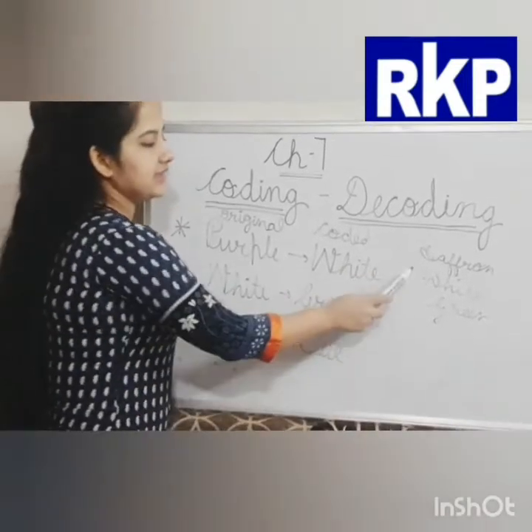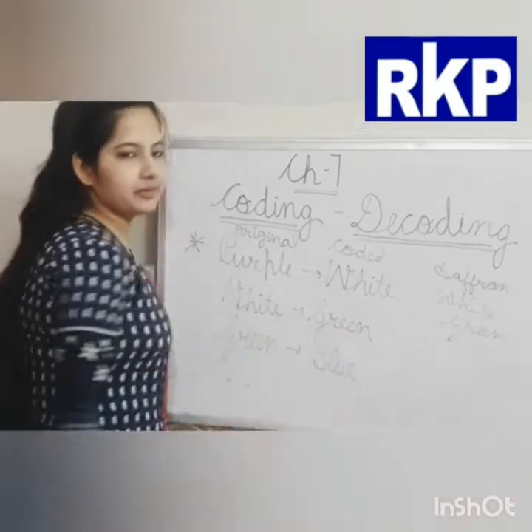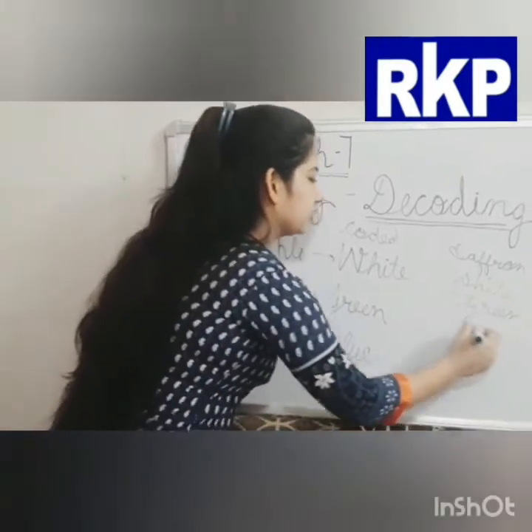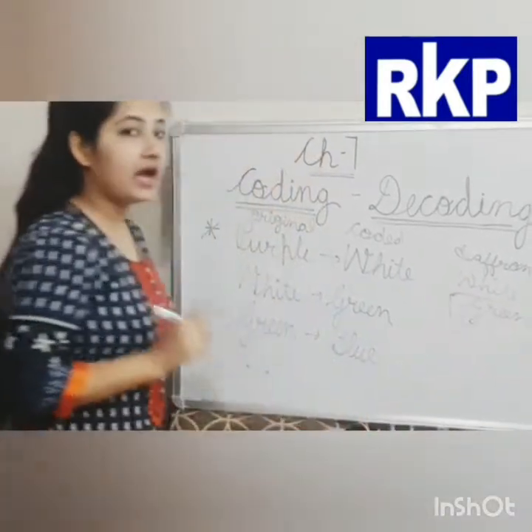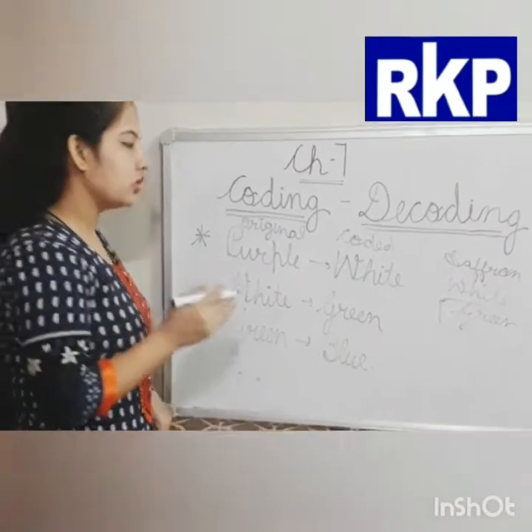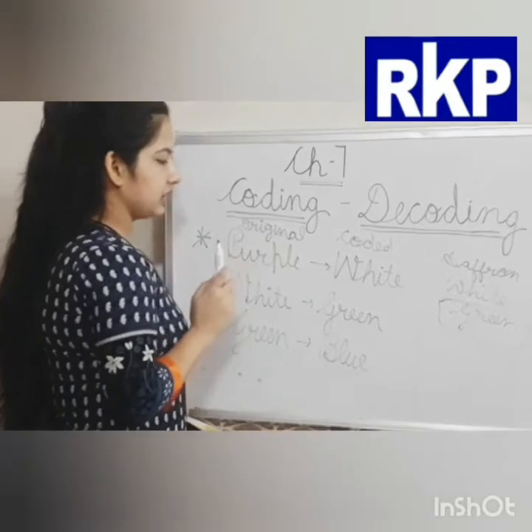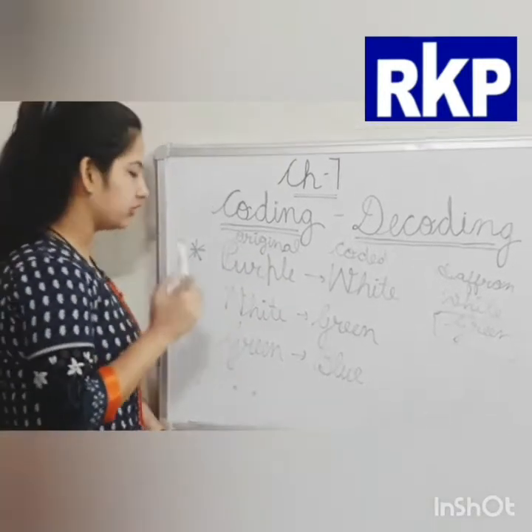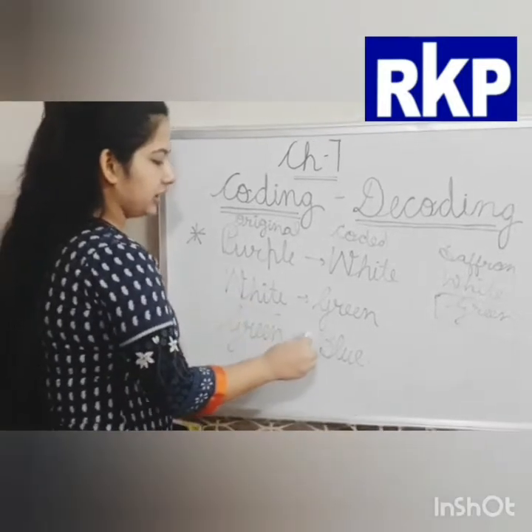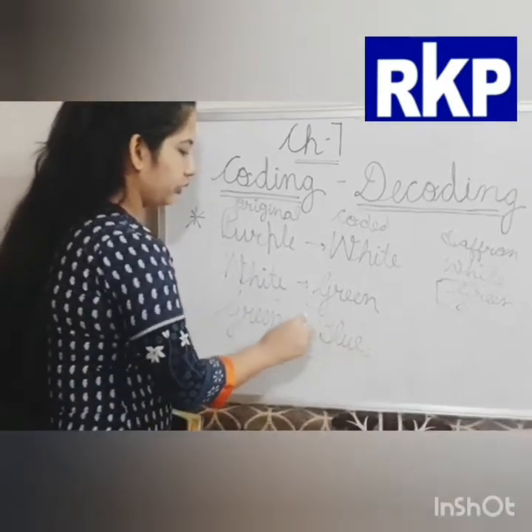First stripe, second stripe and third stripe. Now which color is on the third stripe? Green. But we have to give the answer in coded language. So, what is the coded name of green? This is the original green and the coded name given to green is blue.